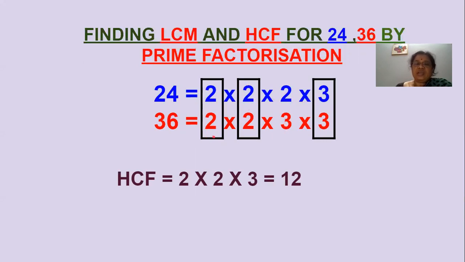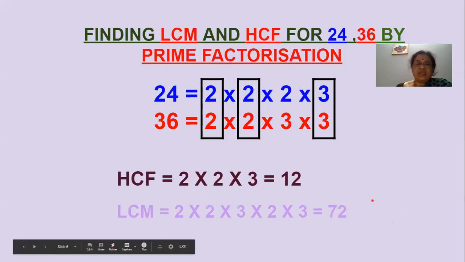So what are the numbers in the group? They are 2 into 2 into 3. So HCF will be 12. That is the intersection of the prime factors of 24 and 36. The intersection part we take as HCF. The common numbers we write in HCF.